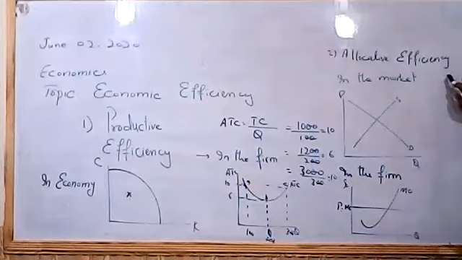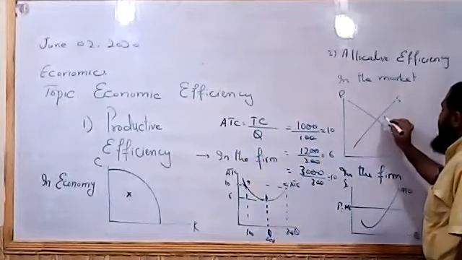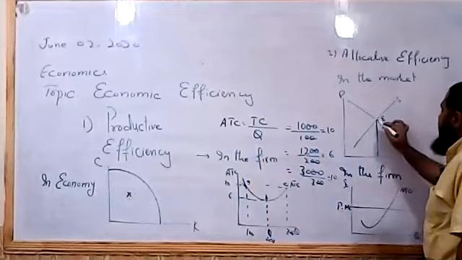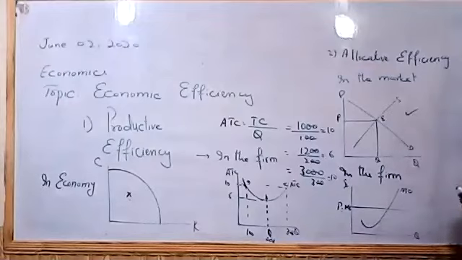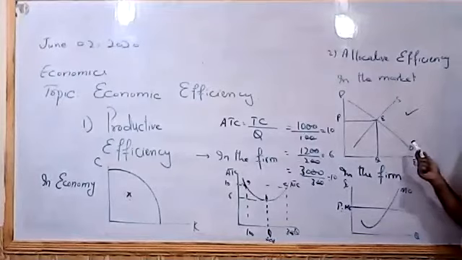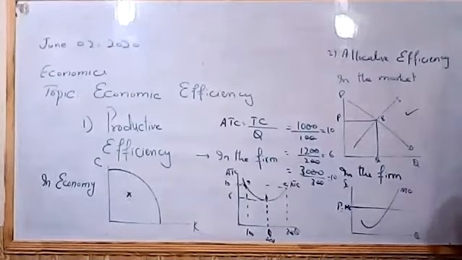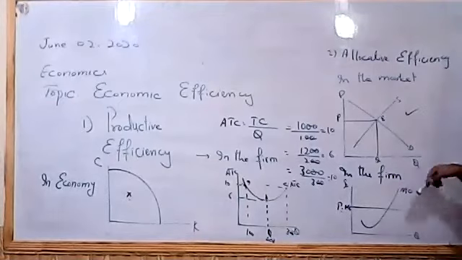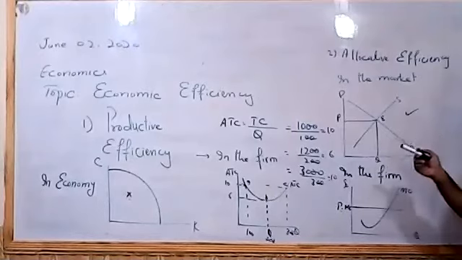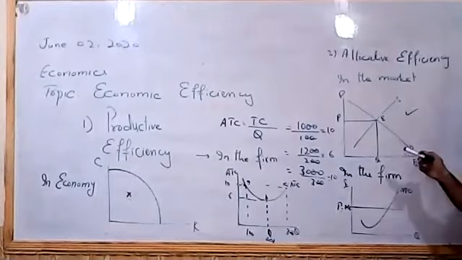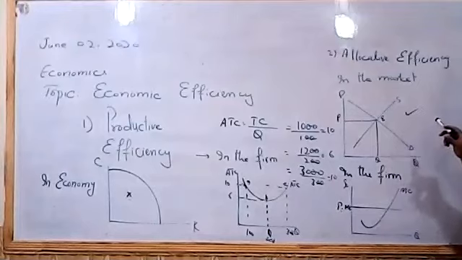If in the market economy, whatever goods are demanded are supplied, then we say the market has allocative efficiency. Like education, it is demanded, or cell phones, they are demanded and supplied by producers, and the market has neither surplus nor shortage. Whatever is demanded is supplied, so the market has allocative efficiency.